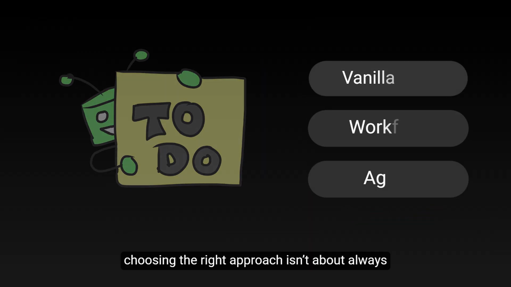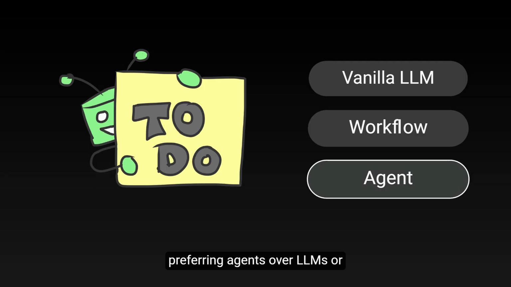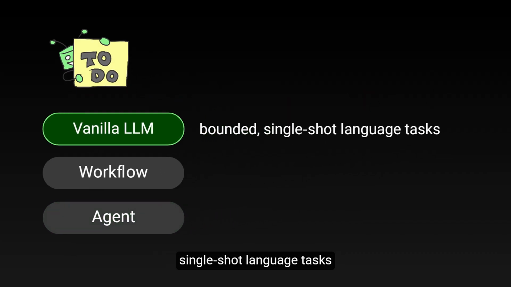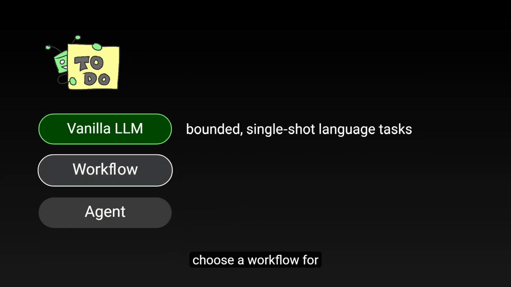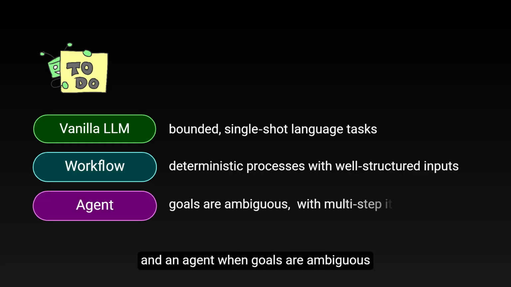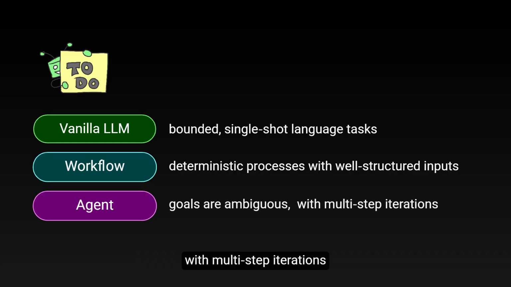Of course, choosing the right approach isn't about always preferring agents over LLMs or workflows. It depends on the job to be done. Use a vanilla LLM for bounded, single-shot language tasks. Choose a workflow for deterministic processes with well-structured inputs, and an agent when goals are ambiguous, with multi-step iterations. Pick the smallest, safest system that meets your requirements and operate under explicit permissions, budgets, and validation.